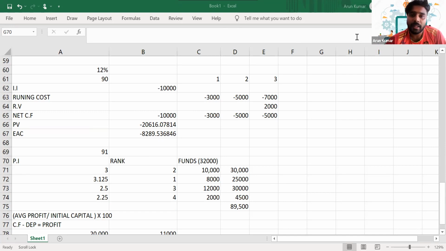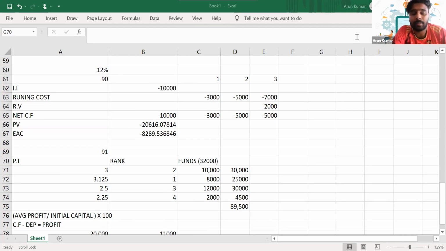The company's managers themselves will decide that, okay, we are not going to take up any more debt. That may be because of their existing gearing, or the company may feel that they don't have enough managerial skills to take up new projects, or they may be focusing on making more efficient returns from their existing projects. So these might be the reasons for not taking up more finance. Such a kind of capital restriction is known as soft capital rationing.